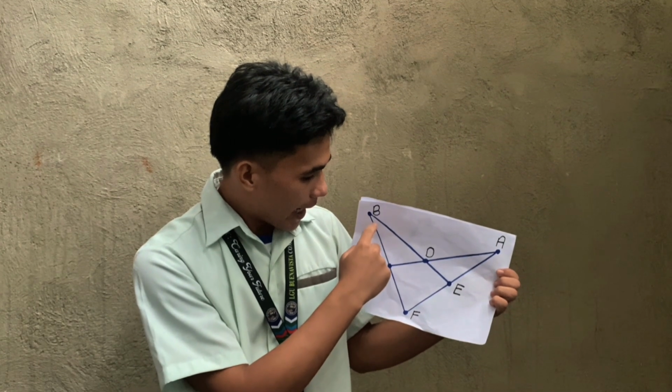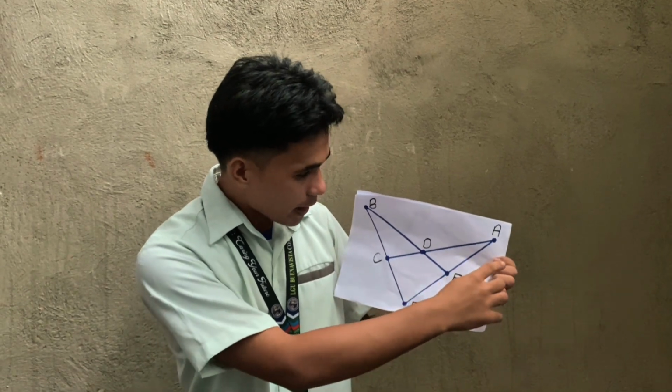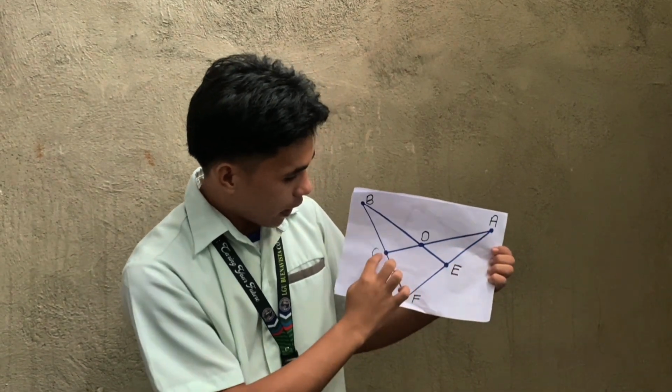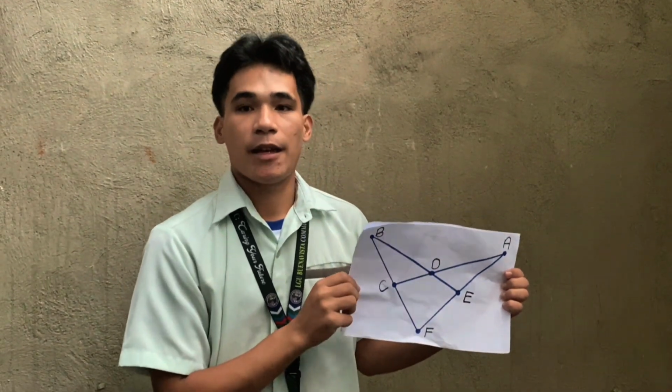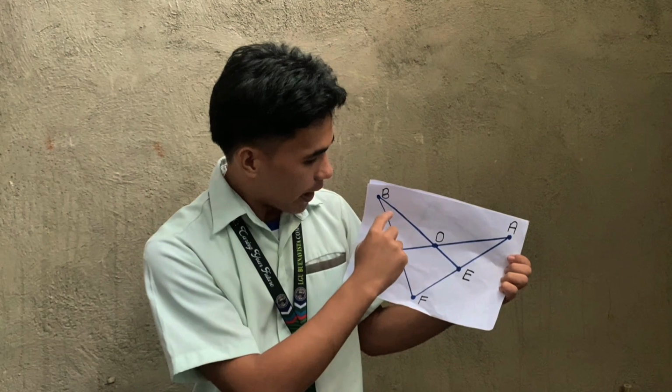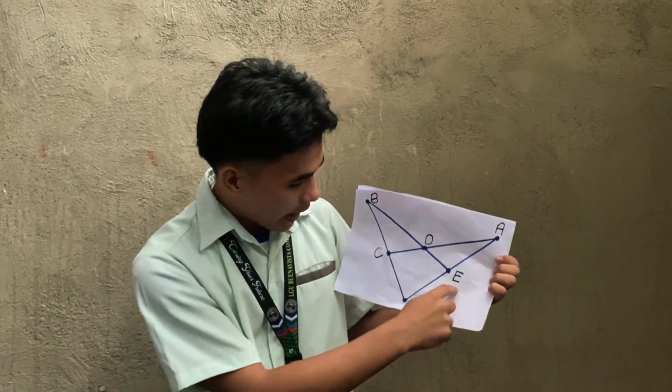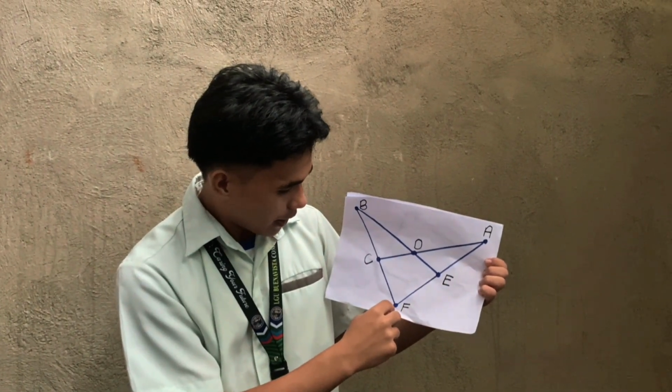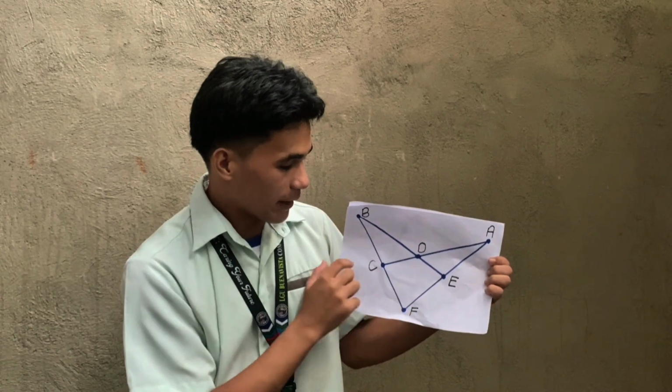So line B, D, E and line A, D, C, so their common point is D. Then axiom 3: each point is on exactly 2 lines. So line A and F, F, C, D are the exactly 2 lines.